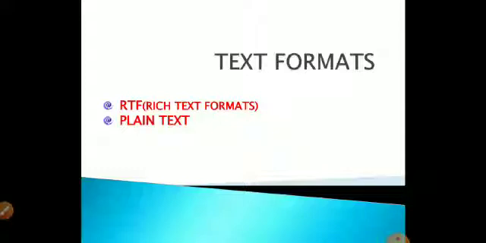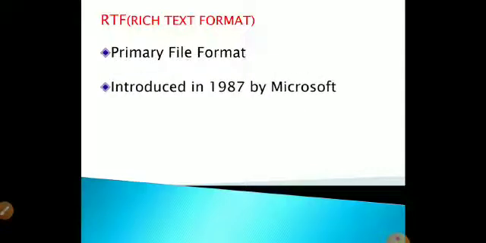In the text format there are two types, RTF and plain text. RTF means rich text format. We are going to see about RTF. Rich text format is the primary file format for text files, and it was introduced in 1987 by Microsoft with the specification of their published products.